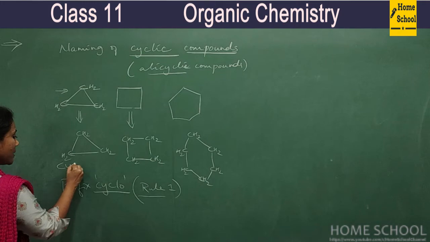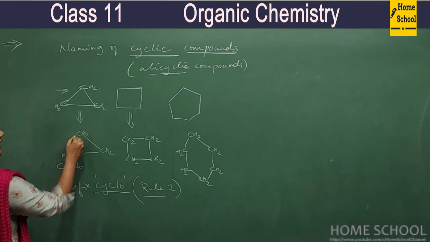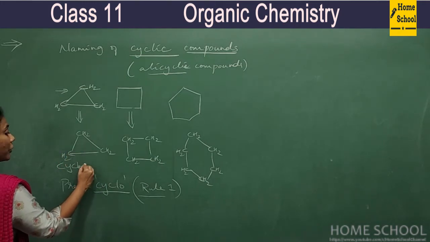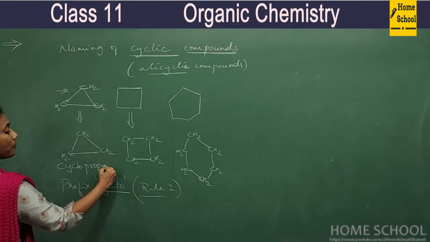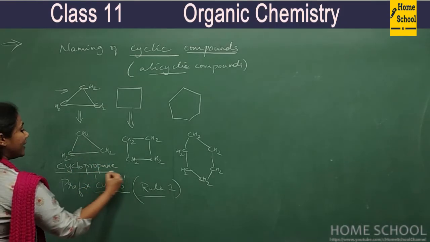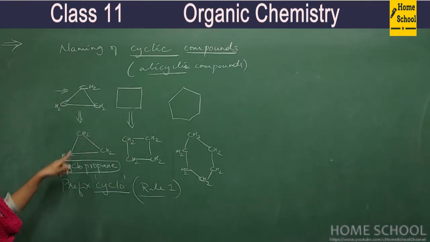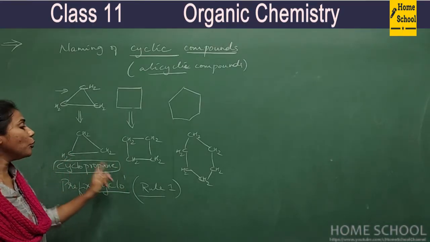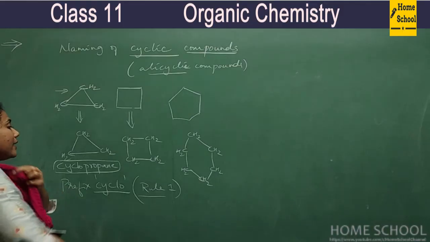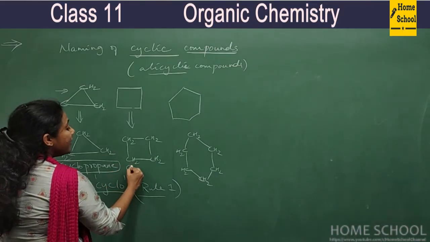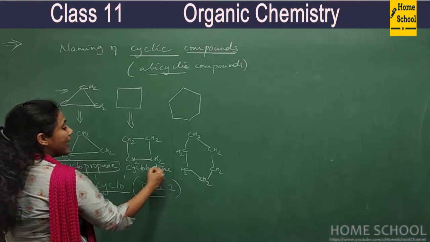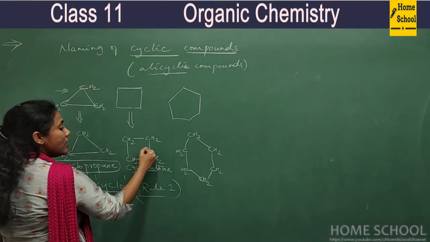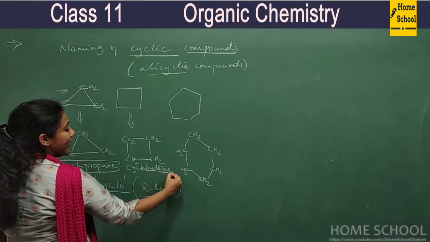Cyclo. There must be a prefix cyclo and 3 carbon atoms. So word root prop and all single bonds. So primary suffix A and E, right? So the name of this compound is cyclopropane. Similarly, this is cyclobutane, right? 4 carbon atoms, but all single bonds between carbons, A and E.